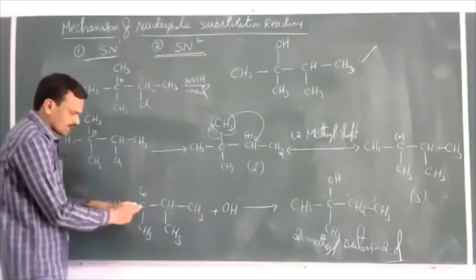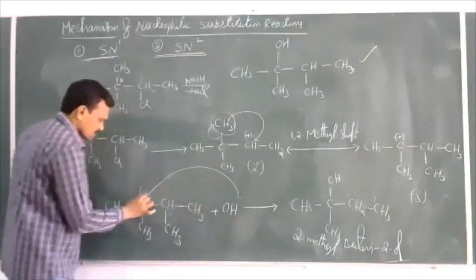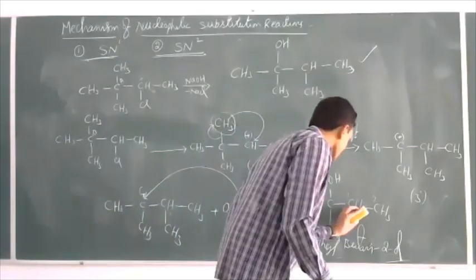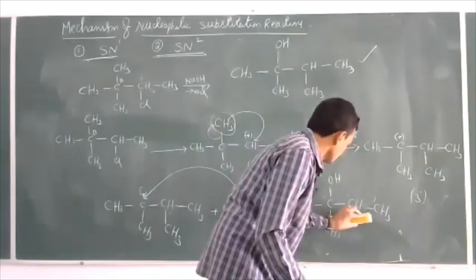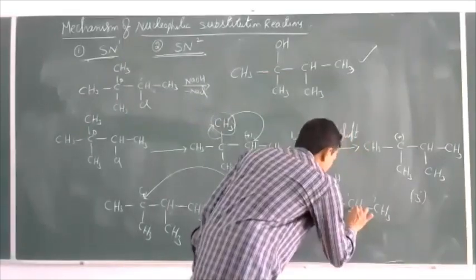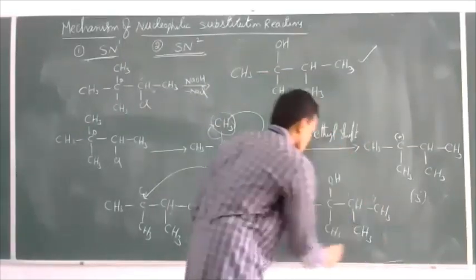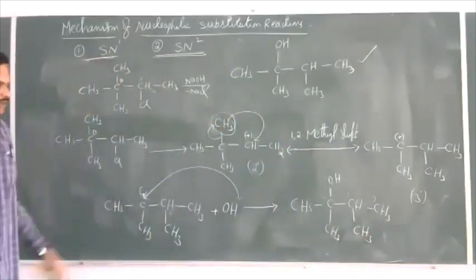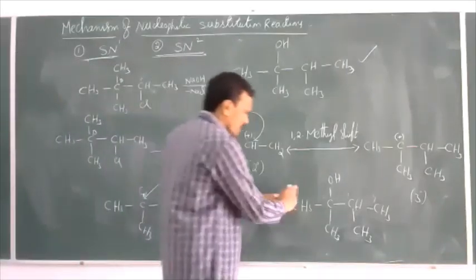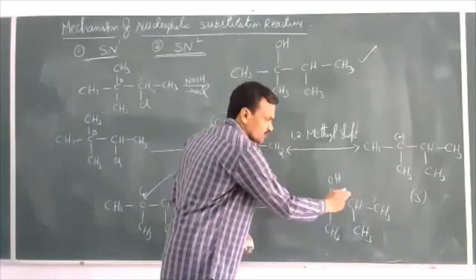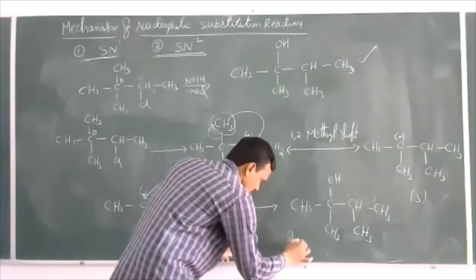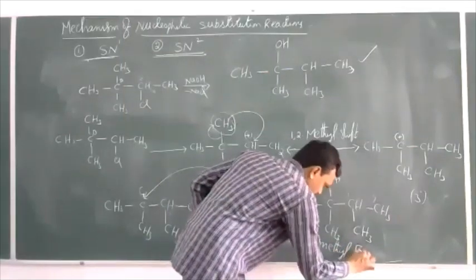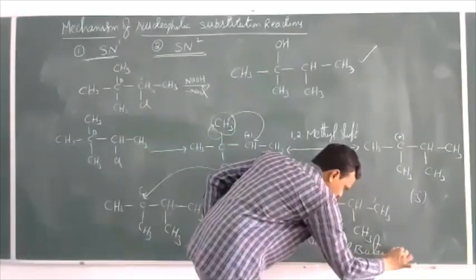Now this tertiary carbocation is attacked by OH minus. OH minus donates an electron pair to this carbon. Then we can get this, so this will be formed as the product. Now let us see what is the name of this product. 1, 2, 3, 4. 2,3 dimethyl. Now this is 2,3 dimethylbutan-2-ol.